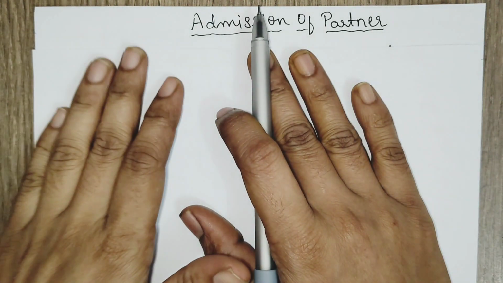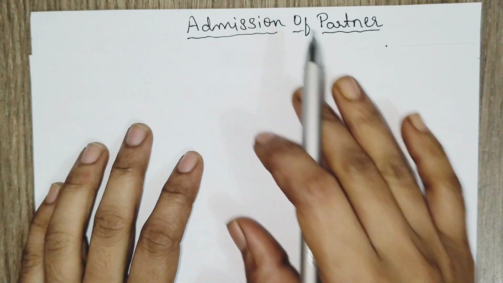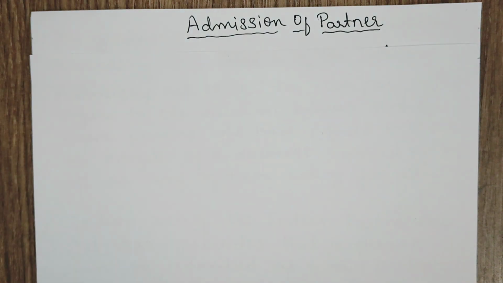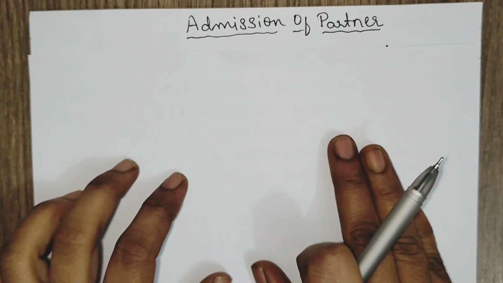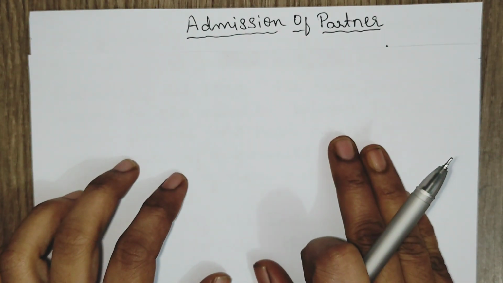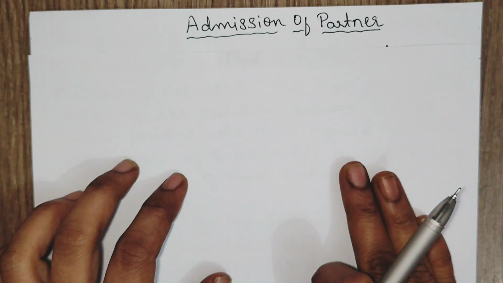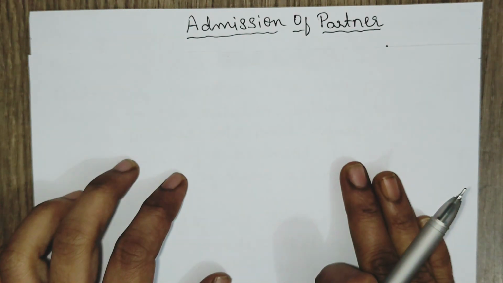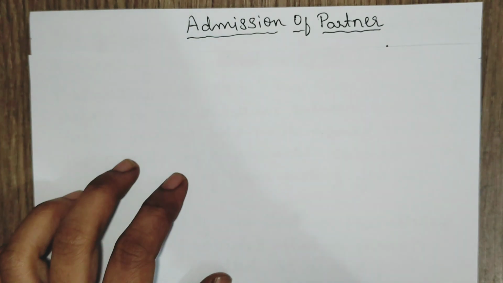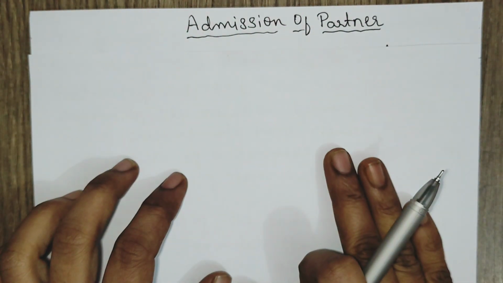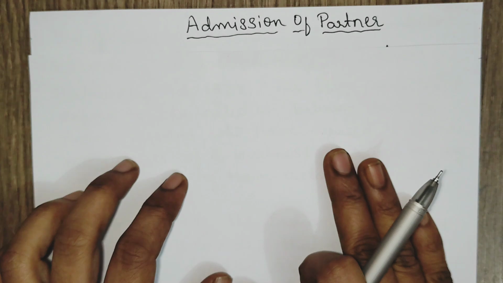I am Rajeshwari here. Let us understand today the admission of a partner. Before understanding admission of a partner, let us understand first what is a partnership firm. We have an act called the Partnership Act 1932. As per the Partnership Act 1932, the relationship between two or more persons is called a partnership firm, and they are coming together to share the profits, with any of them acting for all.